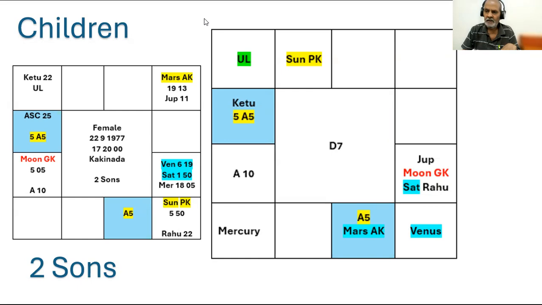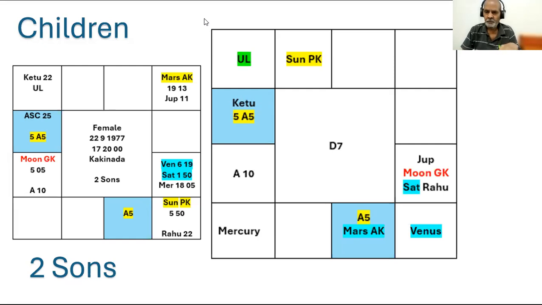Lord of A5, Venus, is in Kanya. He is debilitated. Please mark this. He is debilitated, so this is one of the most disadvantageous factors here. Venus is debilitated in Kanya, and he has nothing to do with A5 or fifth from A5 or PK. Then there is PK Sun. PK Sun is exalted. This is a very important factor. But here, on the one hand, Venus is debilitated. On the other hand, Sun is exalted. What is the result? Is there any combined result? Let us see the results.